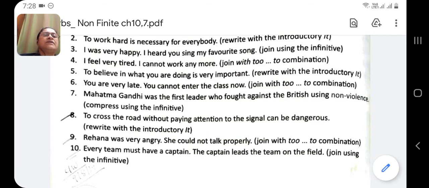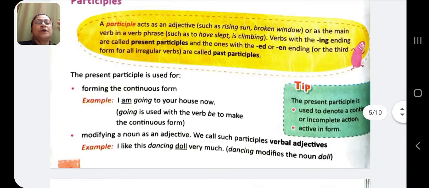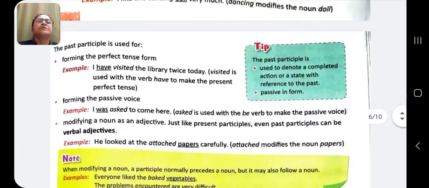Every team must have a captain. The captain leads the team on the field. Join using the infinitive. Every team must have a captain to lead the team on the field. Okay. Now coming to participles. As I told you, participles are of two types, present participle and past participle. Verb plus ing is known as present participle and the verb's third form is known as past participle.